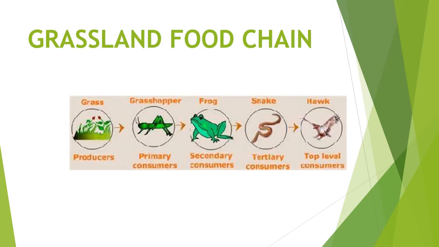Next example is grassland food chain. We are starting again with the grass, followed by the grasshopper, then frog, eaten by snake, snake by hawk. In this way, the food in the form of energy is being transferred from grass to the grasshopper, grasshopper to the frog, frog to the snake, and snake to the hawk.